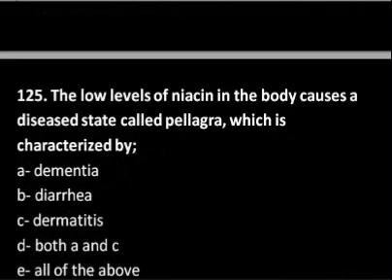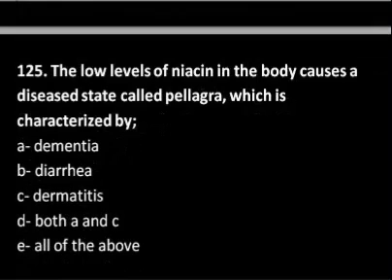Now moving on to the fifth MCQ: the low levels of niacin in the body causes a diseased state called pellagra, which is characterized by. So options are given: dementia, diarrhea, dermatitis, both A and C and all of the above.